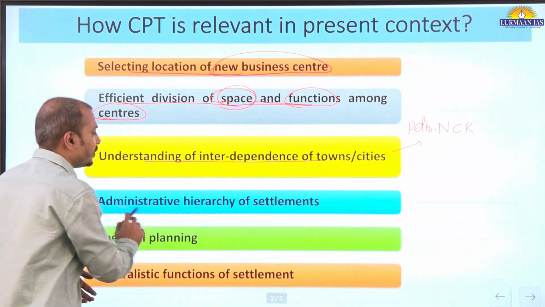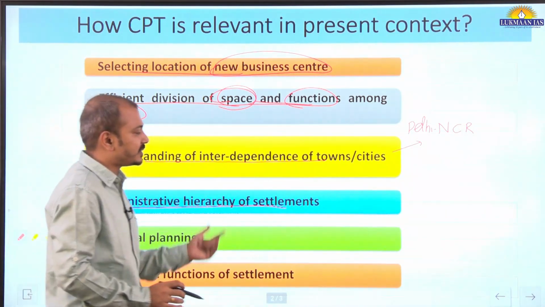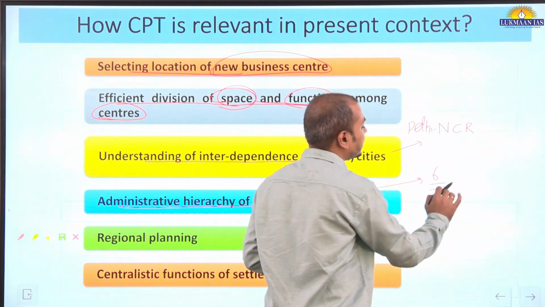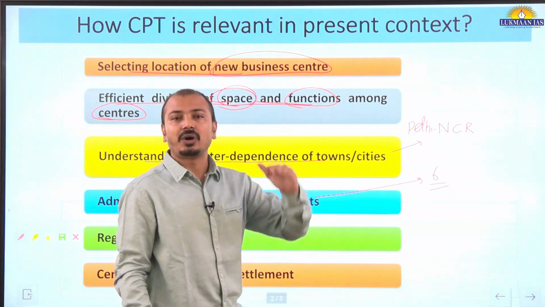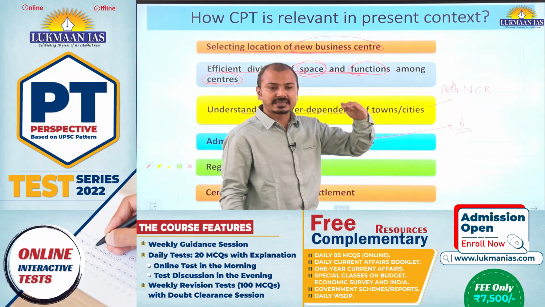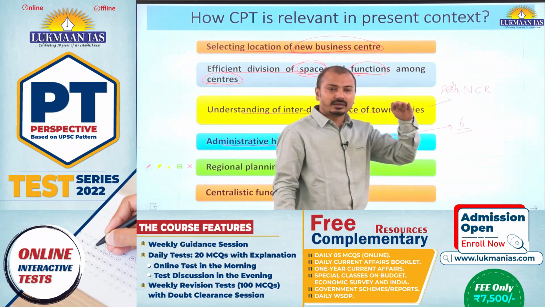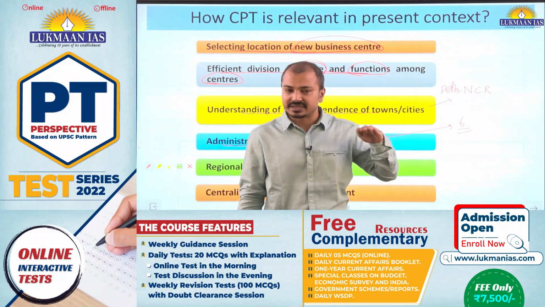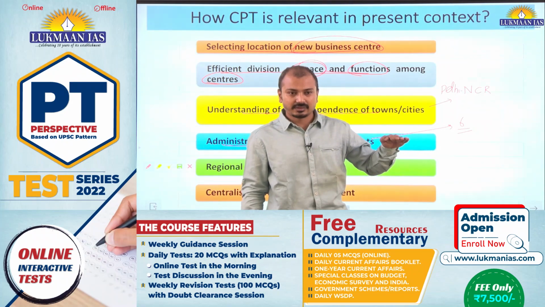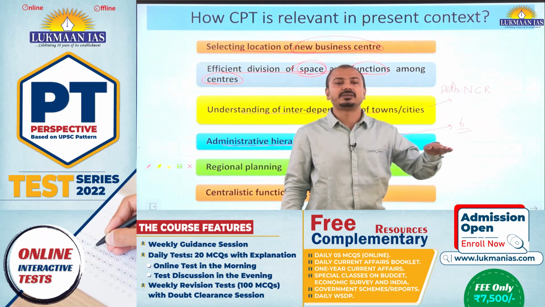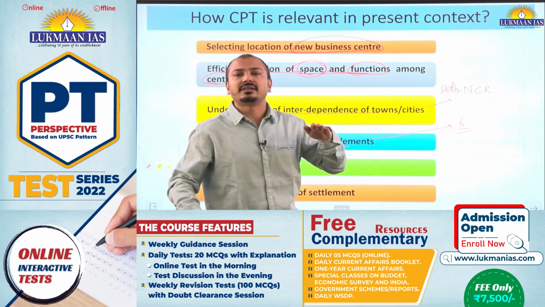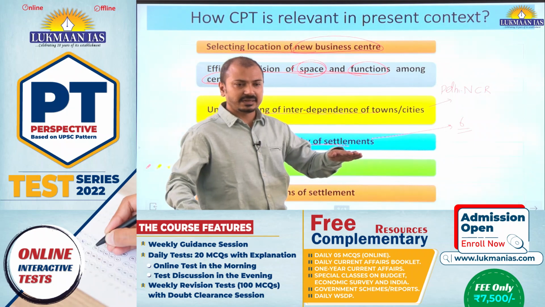Then the administrative hierarchy of settlements. A very good example from India itself you can give. There are 6 hierarchies in India. If we talk from the National Capital Territory, Delhi is the capital territory. Then the capitals of different states at the 2nd level. At the 3rd level there is the district. At the 4th level we can say block level. Then at the 5th level we have village level.